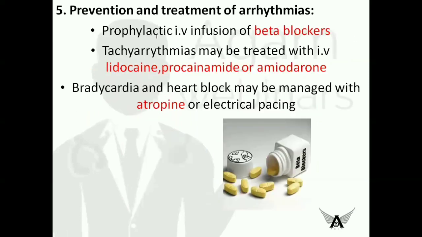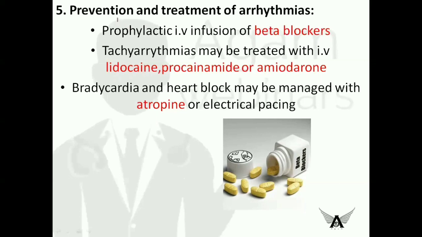And the fifth step is prevention and treatment of arrhythmias. Since the heart muscle is deprived of oxygen and other electrolytes, there will be dysfunction in the contraction and relaxation activities of the heart, which leads to arrhythmias.